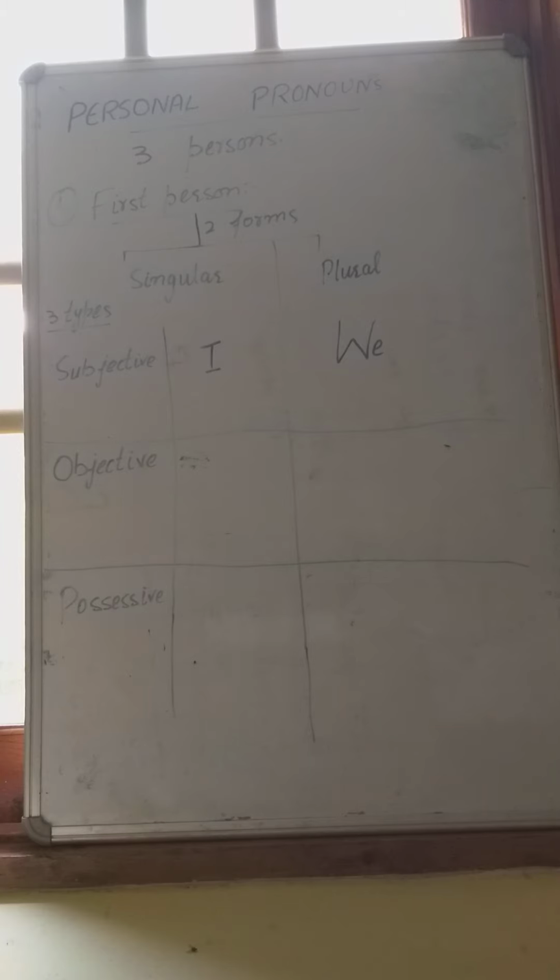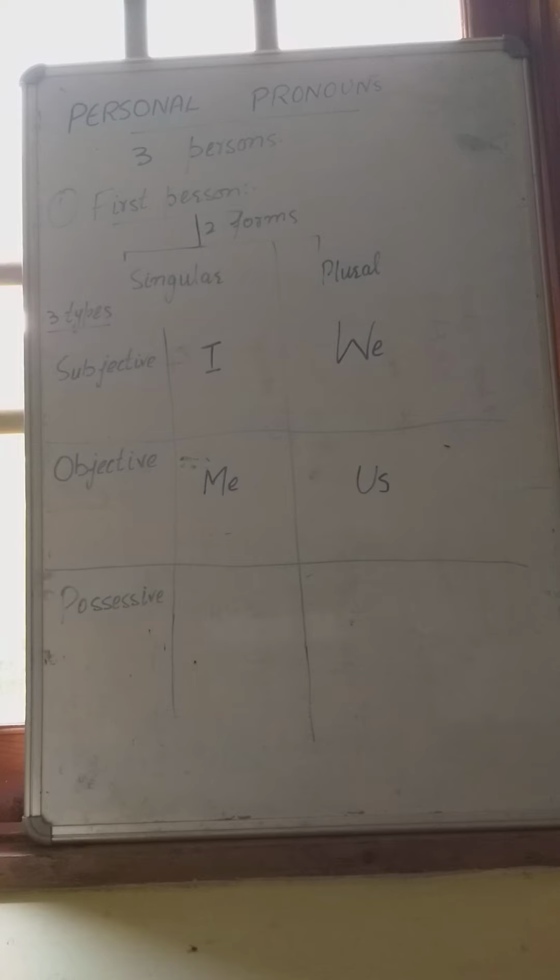Me is used in objective form, objective type, and us is used in plural form, but in objective type, in first person. In a sentence, when we use an objective pronoun, we use me in singular form, and in plural form we use us.